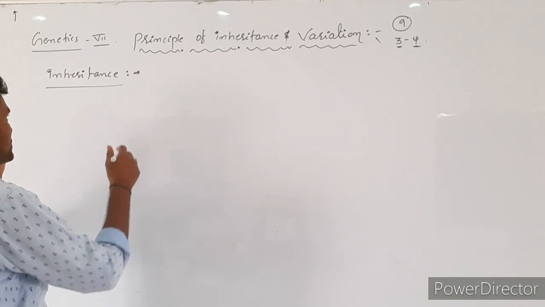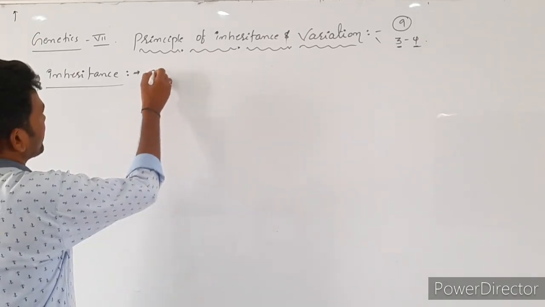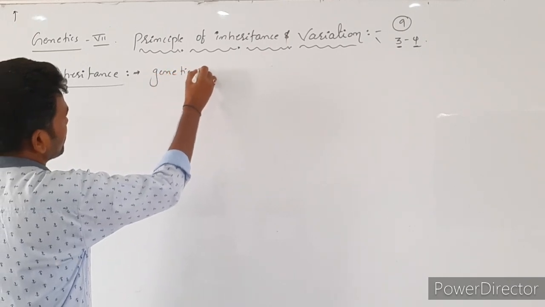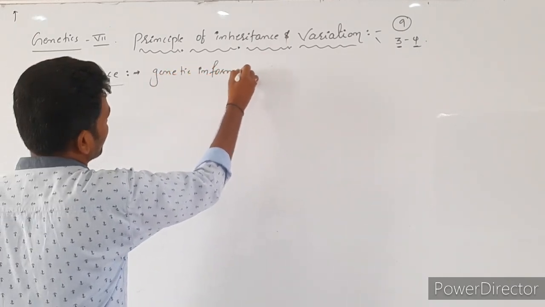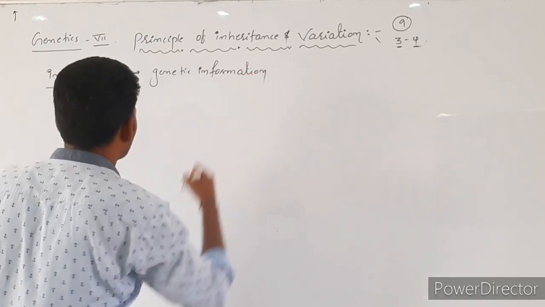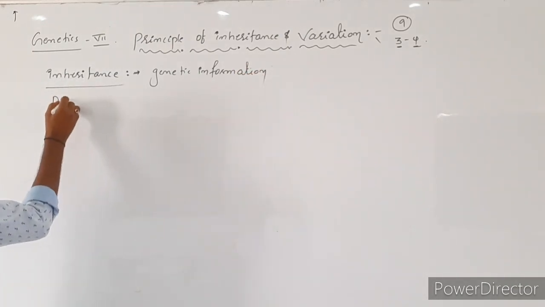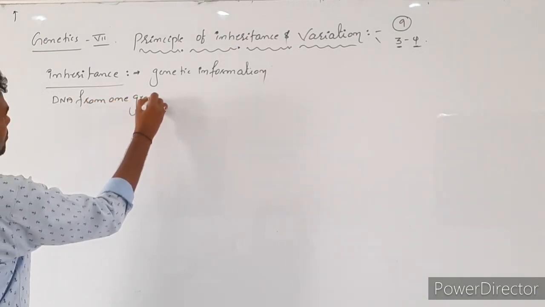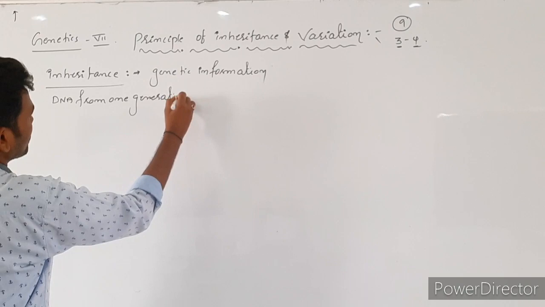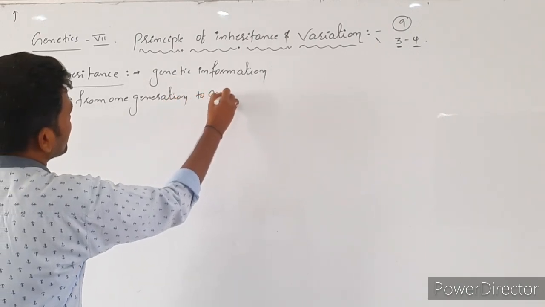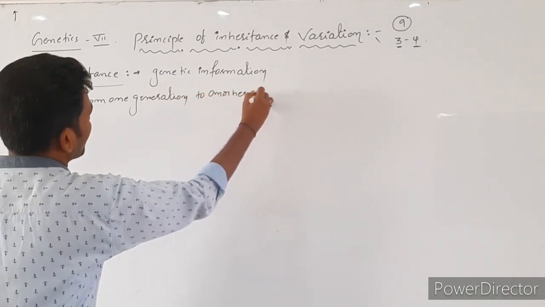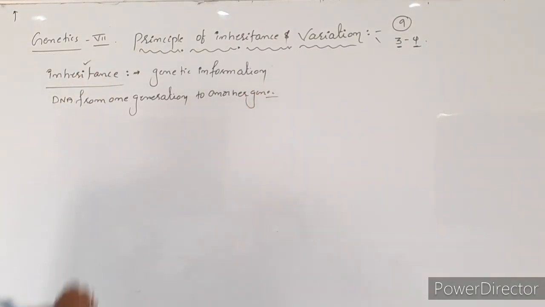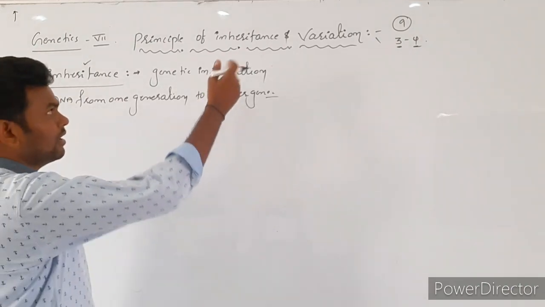Write it: transmission of genetic information, nothing but DNA, from one generation to another generation. That is called inheritance. Next one is what?